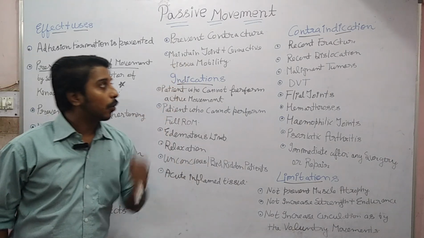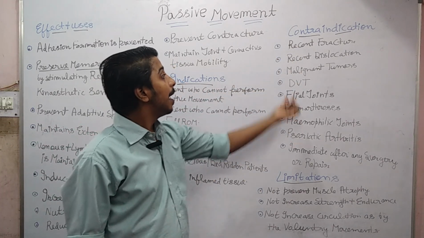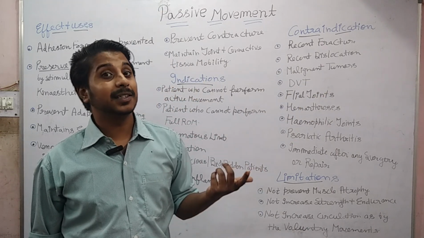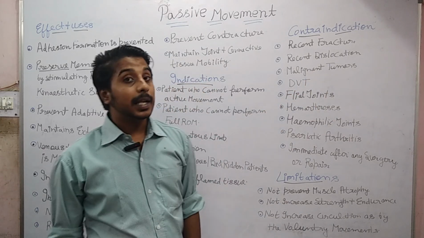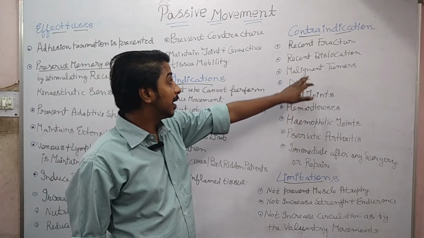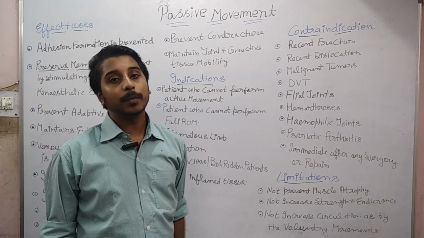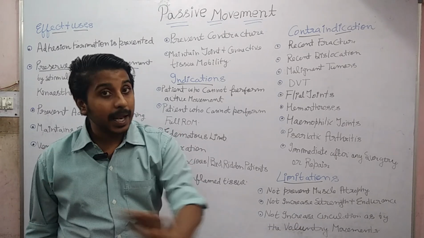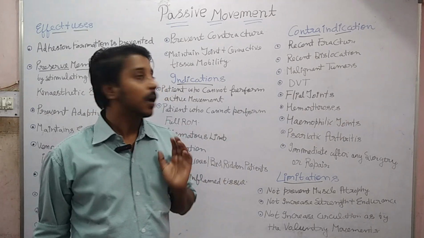Okay, then what are the contraindications? Recent fractures, recent dislocation, malignant tumors. It can help in metastasis, which is very bad for us. Okay, so we cannot give passive range of motion in case where there is susceptibility of malignant tumors. Okay, in case of cancer. Then DVT. Here also, if the thrombus breaks from the point of region, it can lodge in any of the arteries and cause obstruction.